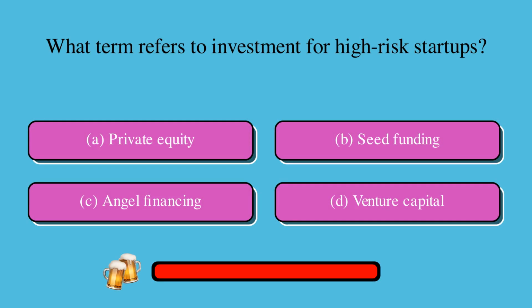What term refers to investment for high-risk startups? Is it A, private equity, B, seed funding, C, angel financing, or D, venture capital? The correct answer is C, angel financing.